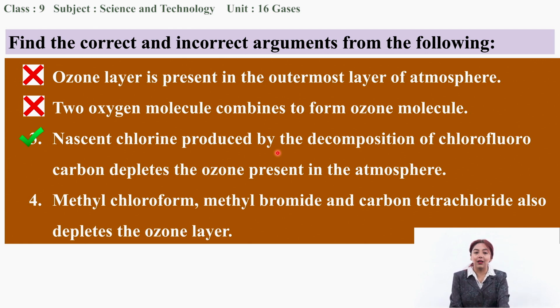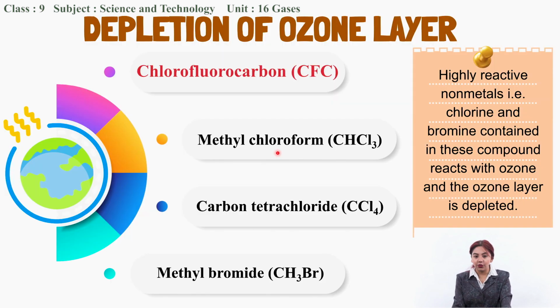Now the final argument. Methyl chloroform, methyl bromide and carbon tetrachloride also deplete the ozone layer. Is this true? Yes, it is true, because these are the chemical compounds that I explained to you earlier. Chlorofluorocarbon is the major cause of depletion of the ozone layer.